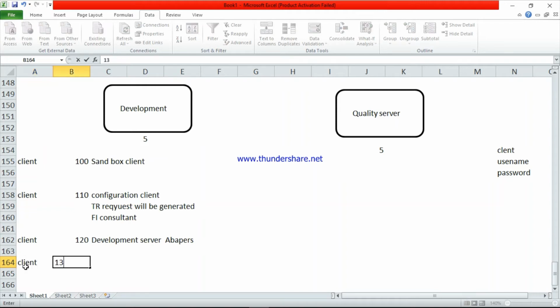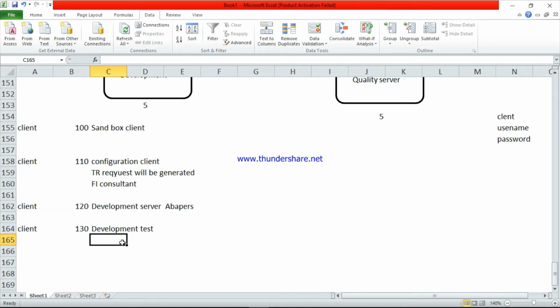We have one more client, 130. This is called the development test server. The last server is 130. The server name is development test server. See here, in this server, the FI consultant and technical consultant, whatever they do, here we missed one point.